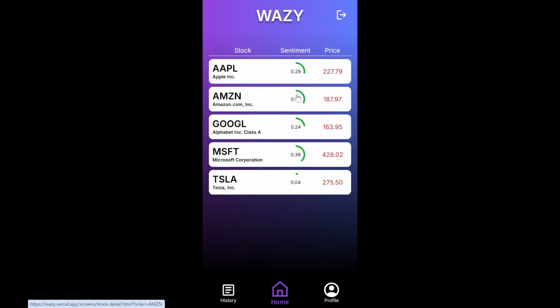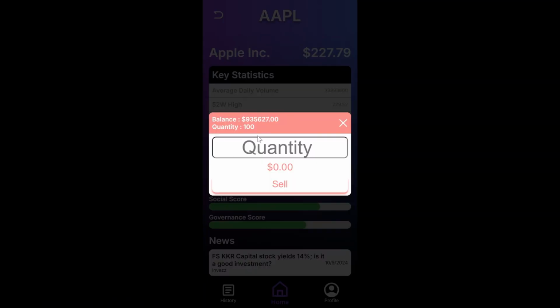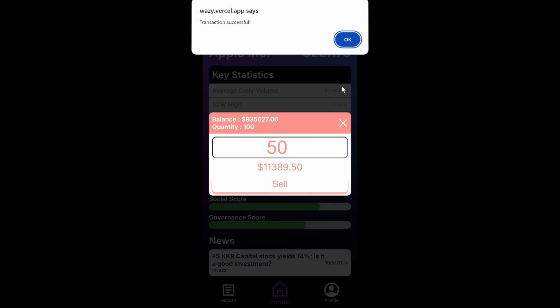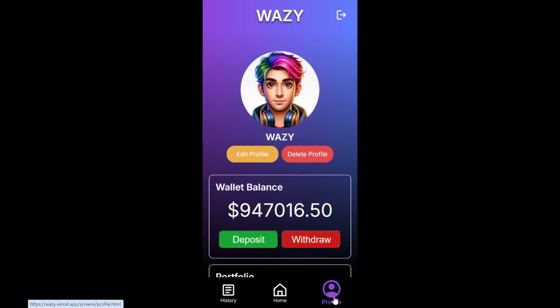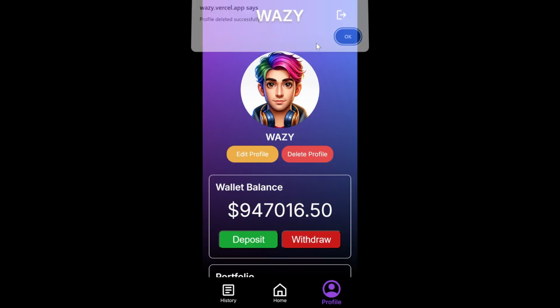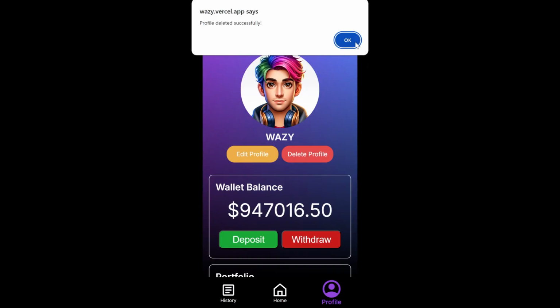And let's say right now I want to sell some Apple stocks. I have 100, I'm going to sell 50 of it. Once I finish selling, go to history, you can see that it's reflected here as well. So let's say I finish all my actions and I don't need this account anymore. I just click on delete profile, and this will be completely deleted off the database.